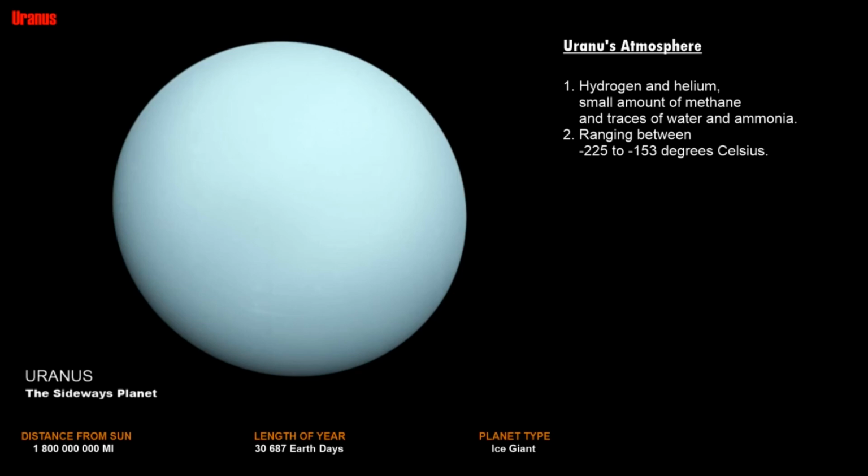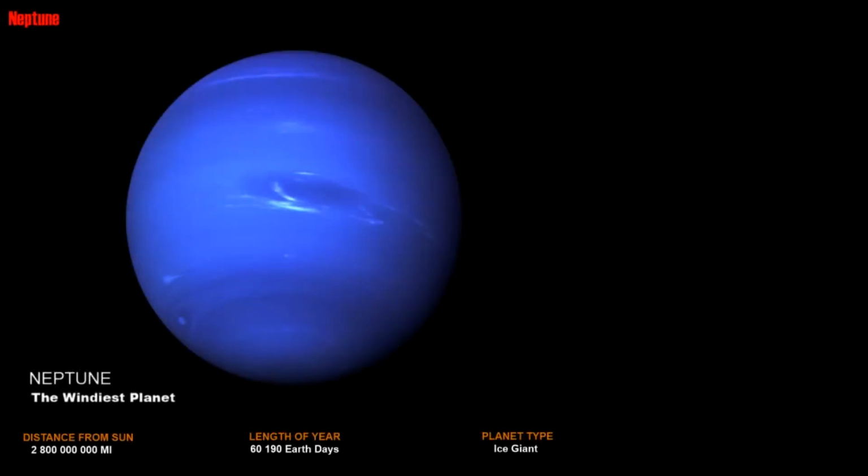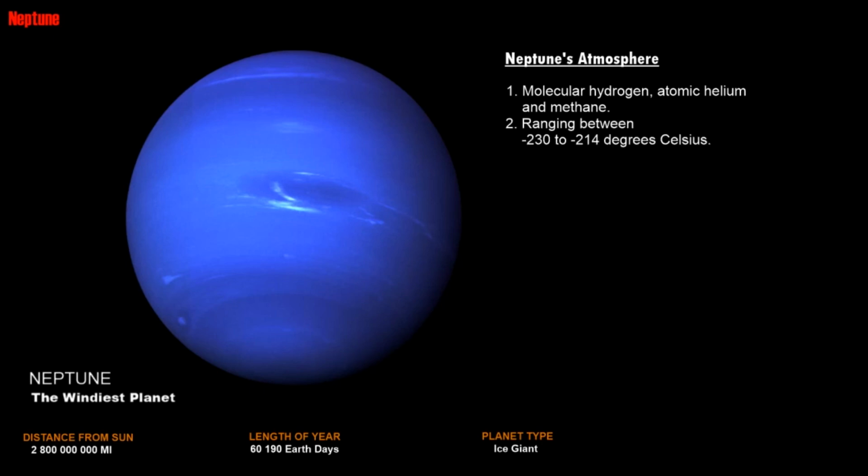And the last planet is Neptune. The giant planet Neptune's atmosphere is made of hydrogen, helium and methane. These components, especially methane, are what give the planet its blue color. The temperatures are ranging between minus 230 and minus 214 degrees Celsius cold.